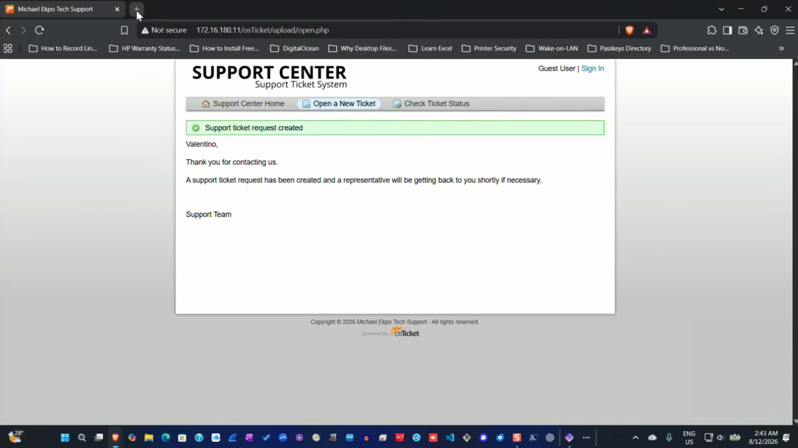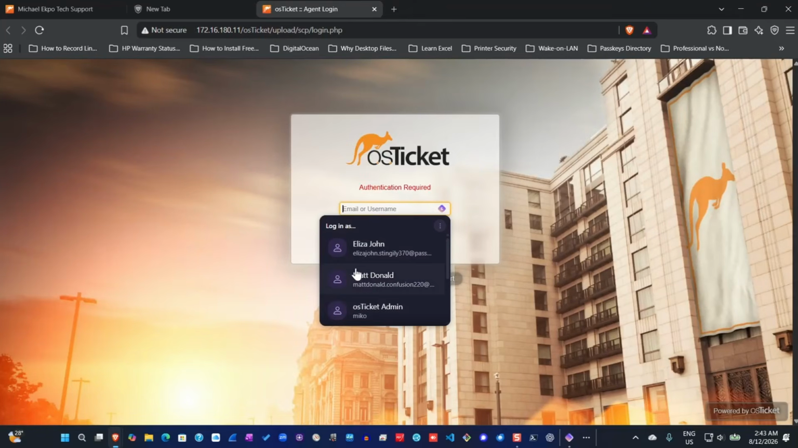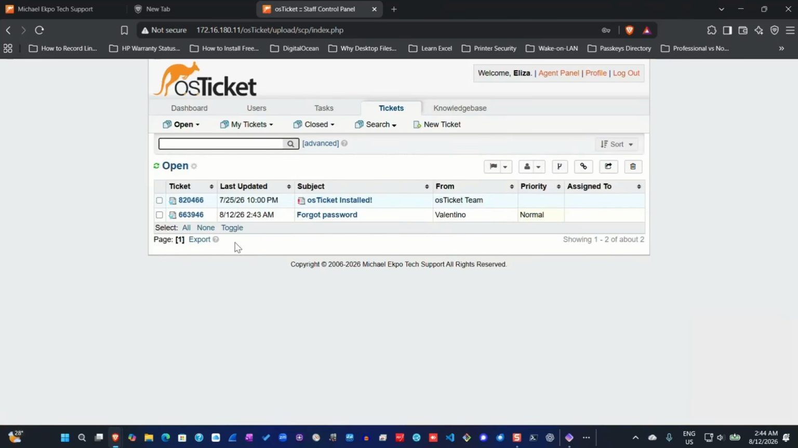So I will now go ahead and sign into the system as the help desk. The help desk in this case is going to be Eliza John. So I will sign in as Eliza John. I'm already in the agent panel, and I can see under the subject forgot password that was created by Valentino just a moment ago. So I'll go ahead and click on forgot password.